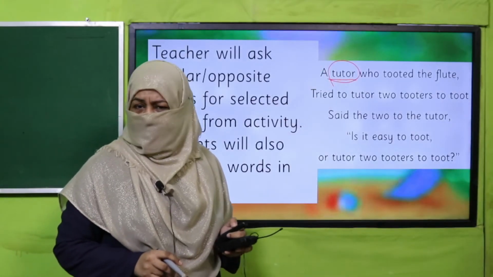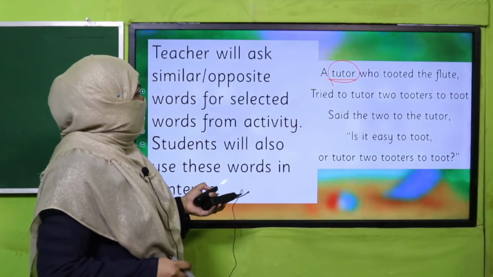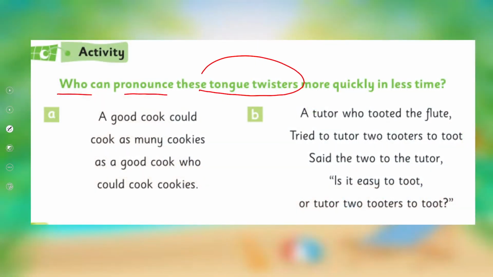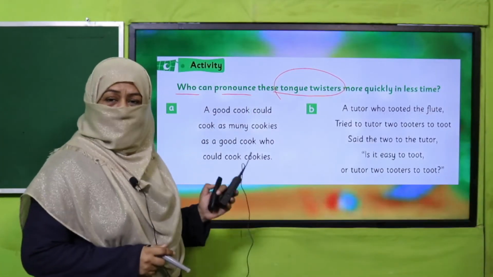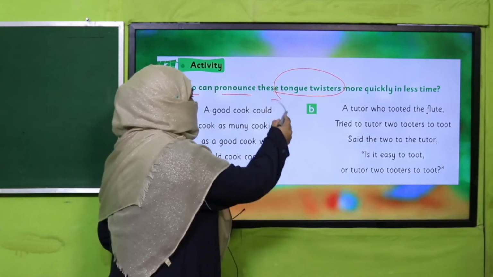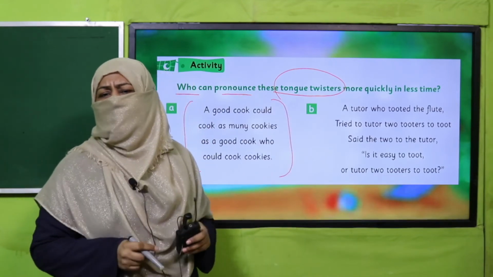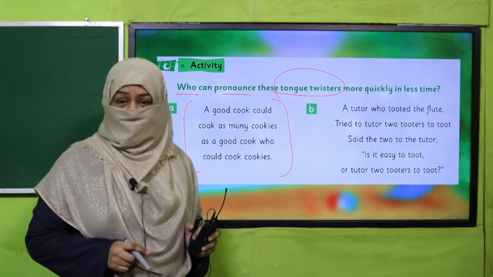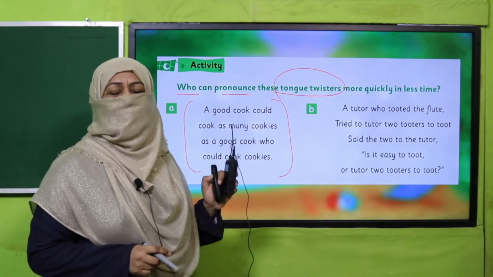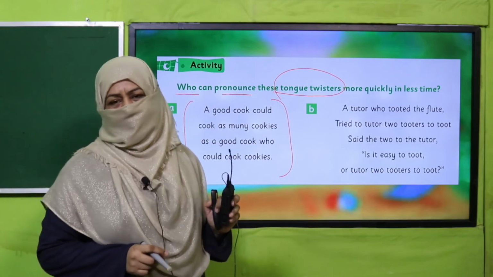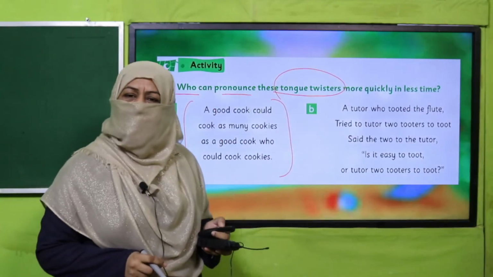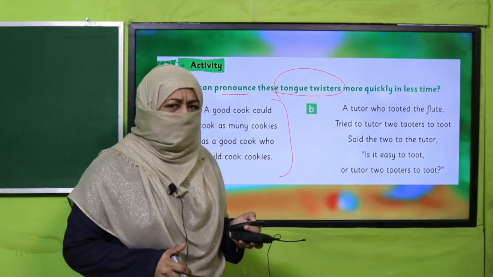Yes, my dear students, are you done with it? Good job. Now, in this activity you can pronounce these tongue twisters. So teacher, make it a fun activity, make the students like to say these words. You know how we do tongue twisters in a very quick way? Let's see who can pronounce all the words without stopping or without changing the word. So pause the video, enjoy these tongue twisters and then come back. Yes, my dear children, are you done with it? Could you do it? Good job.